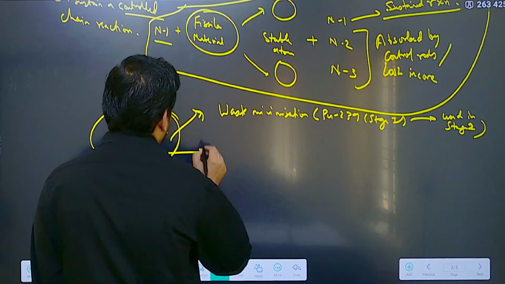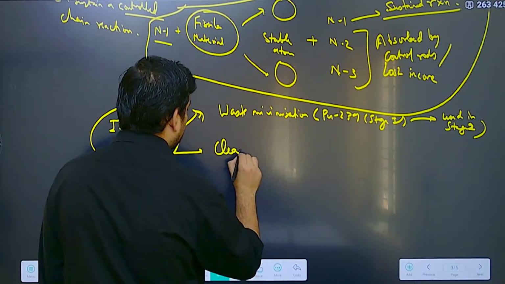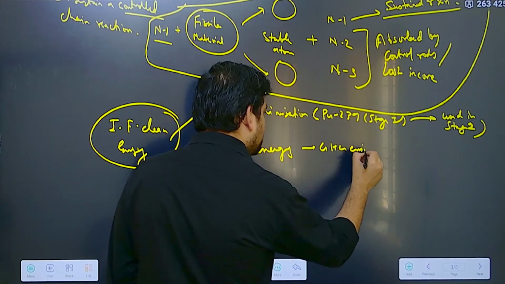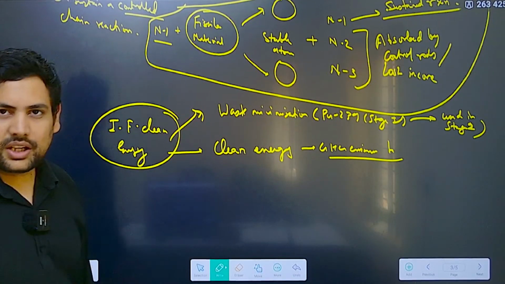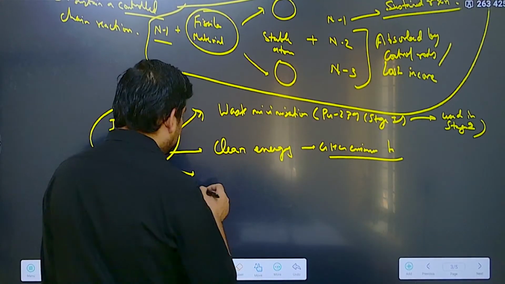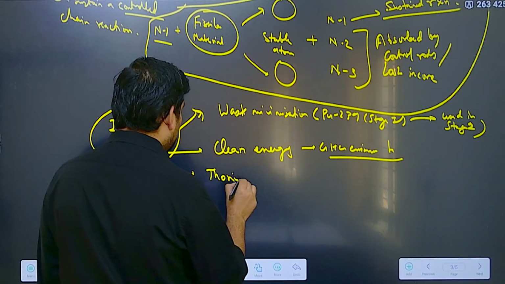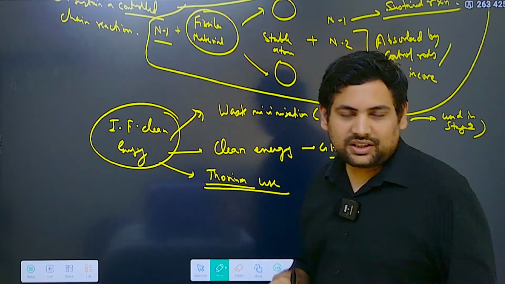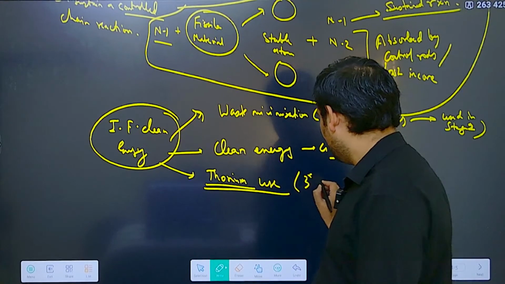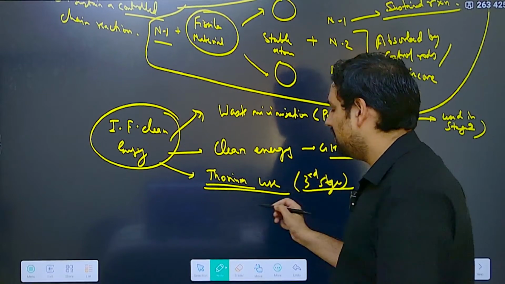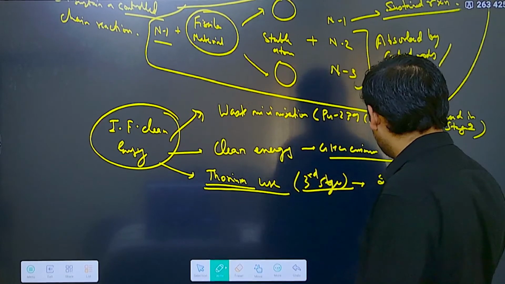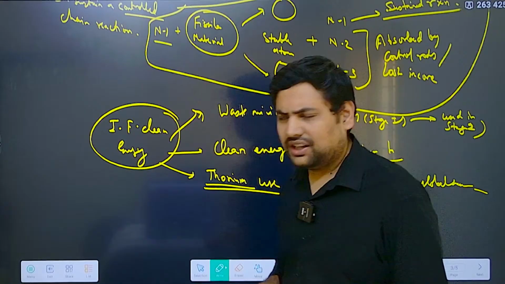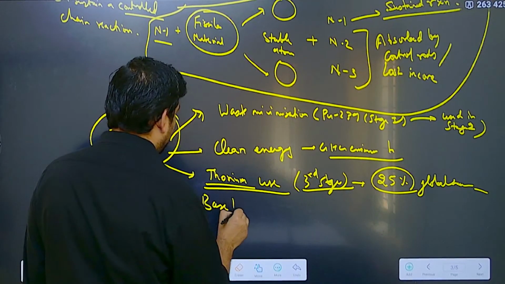Then the next thing is that this is a form of clean energy, because there are no greenhouse emissions or very little greenhouse emissions from this. Then if this succeeds, India will be able to use thorium. So this is an intermediate stage, because the third stage will be mostly based on thorium. Here you can again mention that India has 25% of global reserves of thorium. Then the last thing, if you want, is base load power.